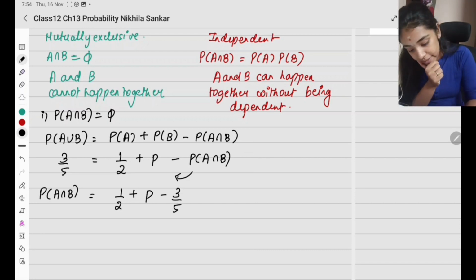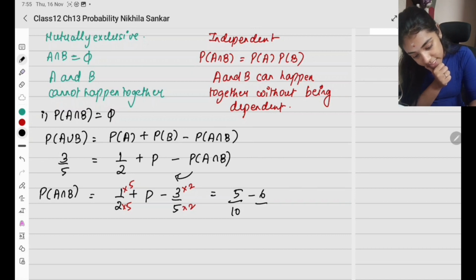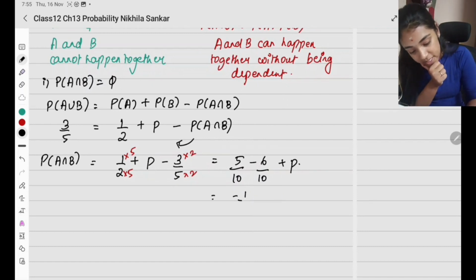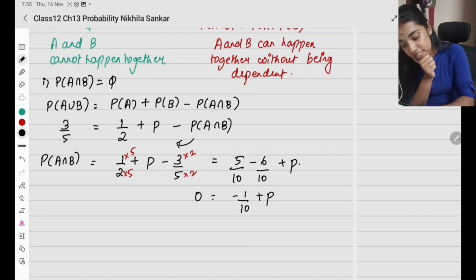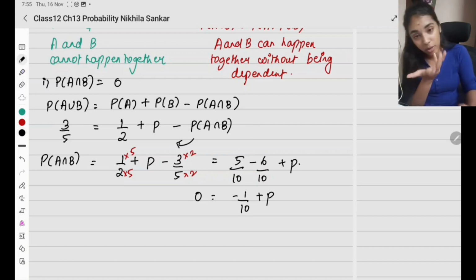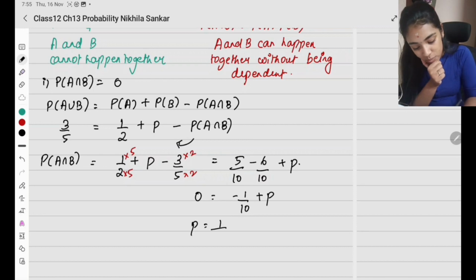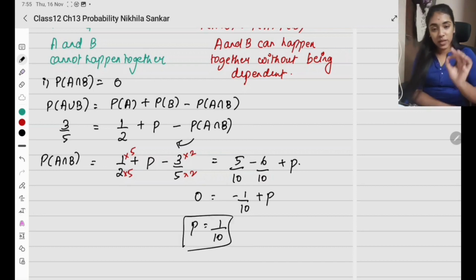So when I take the LCM, what do I have? The LCM is 10. So I can multiply by 5 here, and here I can multiply by 2. This is going to be 5 by 10 minus 6 by 10 plus P. So this is minus 1 by 10 plus P, which is going to be 0. Probability is going to be 0, and A intersection B is a null set, so the probability is going to be 0. So P is 1 divided by 10. So this is for mutually exclusive.